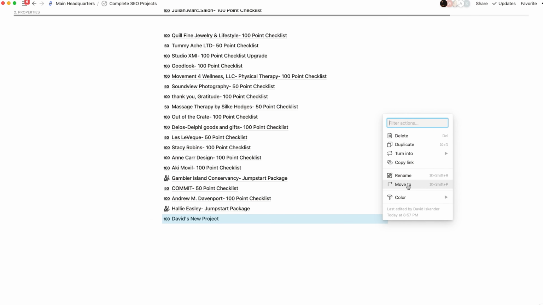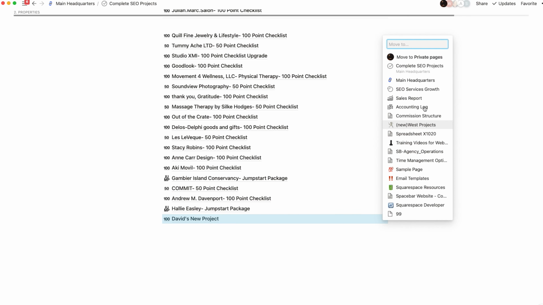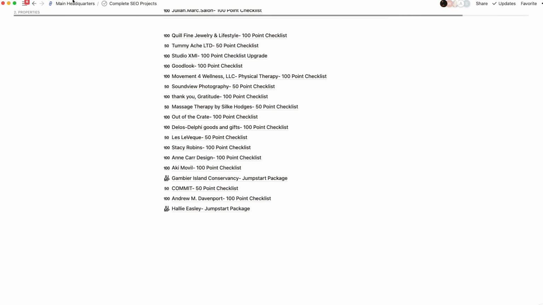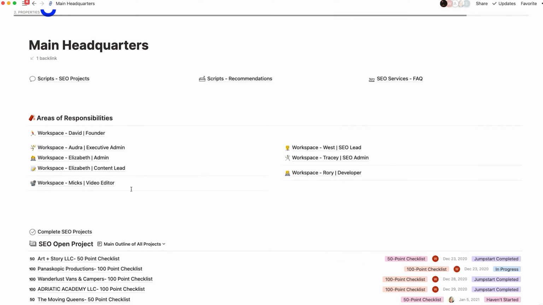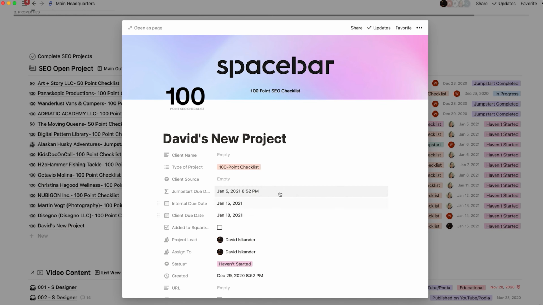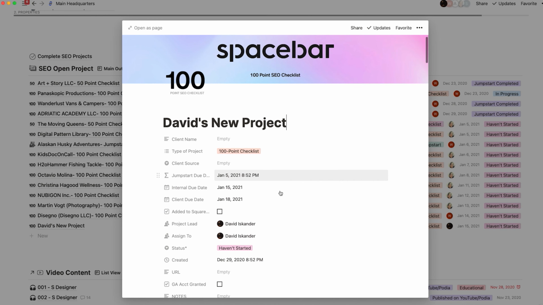So what I can do is I could just send this back. If I hit move, it'll give me all the options, and I could send it back to SEO open projects. I'll click on that, and you'll see if I go back to main headquarters, it showed up back here. And it not only showed up back here, it kept all the data. So I'll show you why this is important in a shared, but this is so valuable.